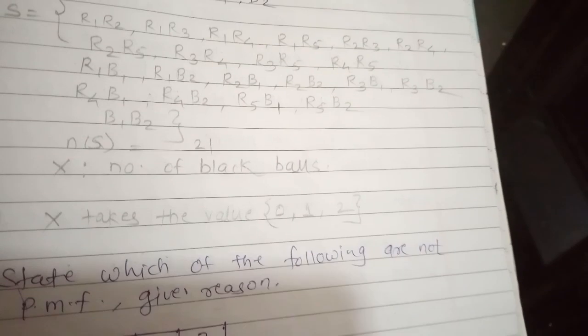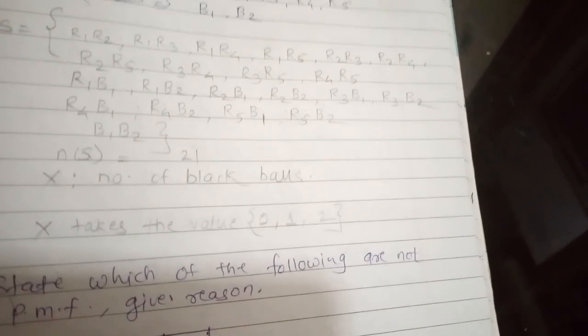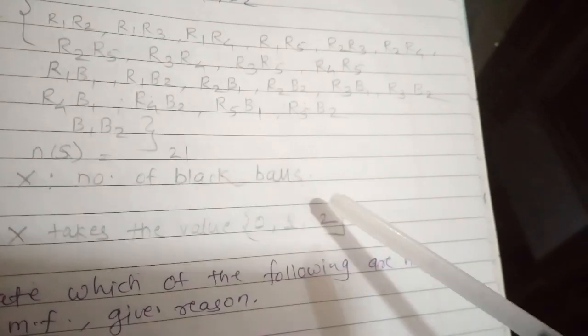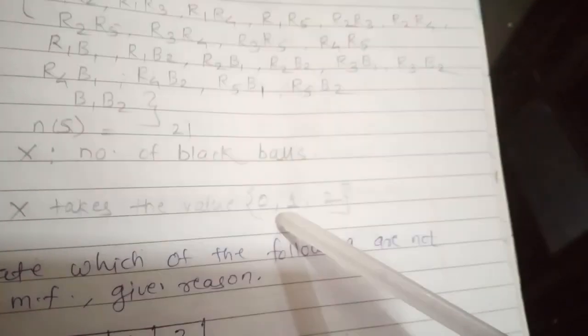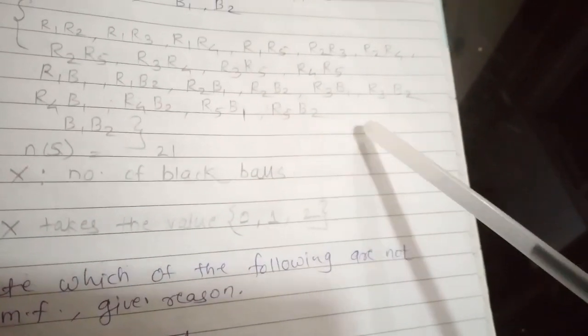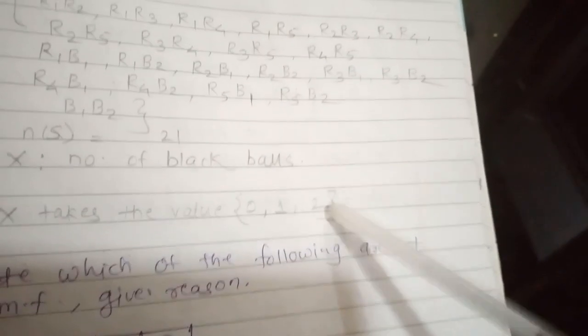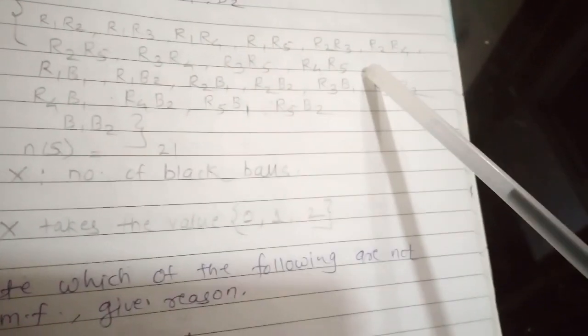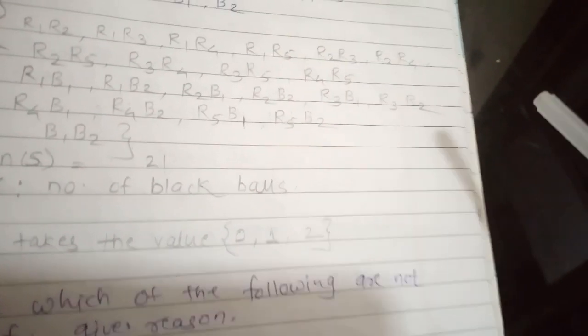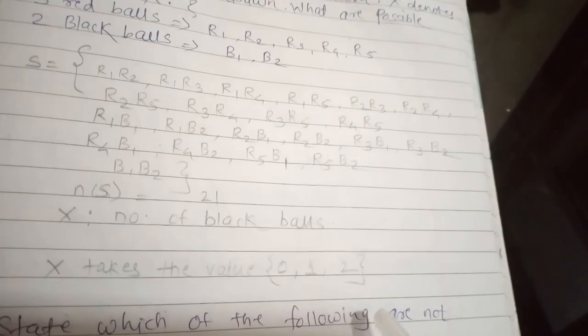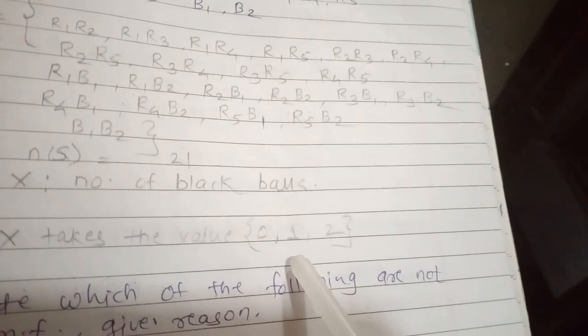at what positions we get the black balls. See, the number of black balls is either 0, or 1, or 2. See here, there are some terms where there is no black ball, so there is zero possibility of getting a black ball. Next, there is a possibility of getting one black ball.